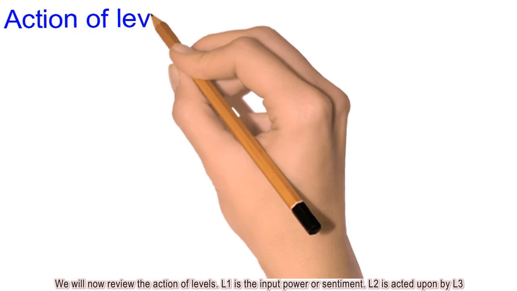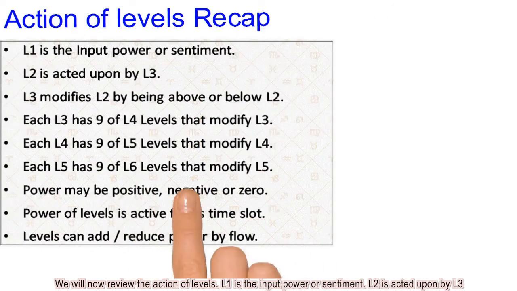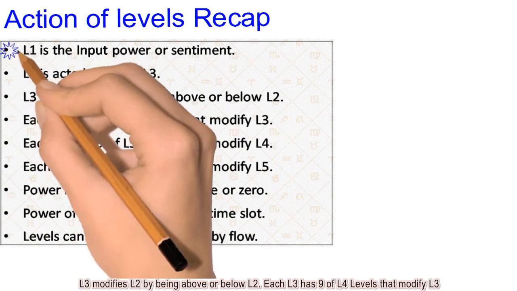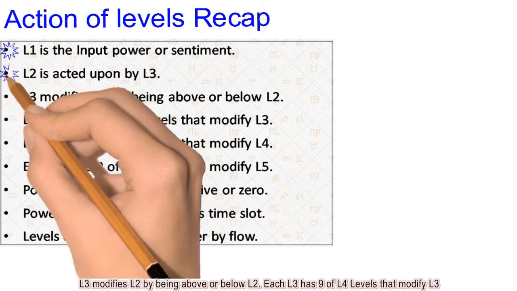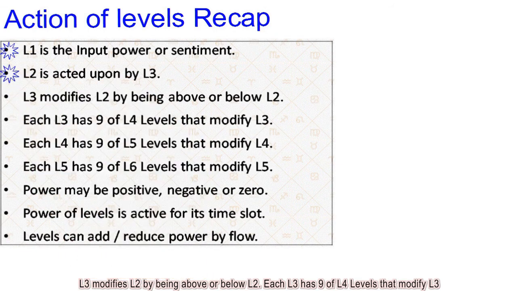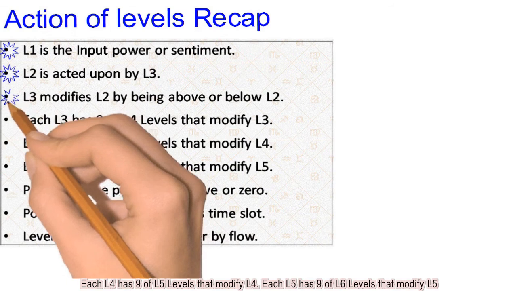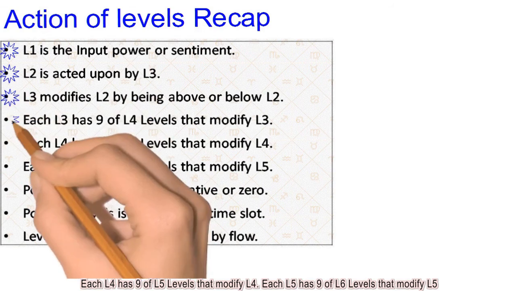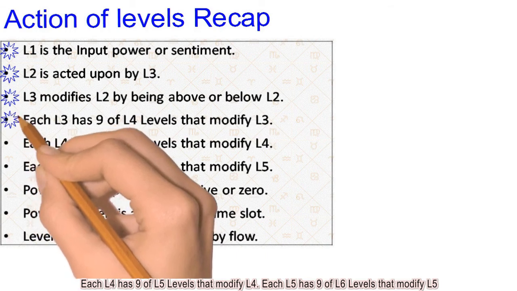We will now review the action of levels. L1 is the input power or sentiment. L2 is acted upon by L3. L3 modifies L2 by being above or below L2. Each L3 has 9 of L4 levels that modify L3. Each L4 has 9 of L5 levels that modify L4. Each L5 has 9 of L6 levels that modify L5.